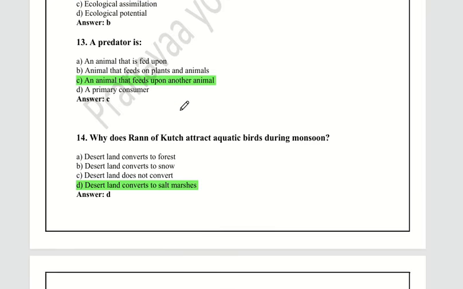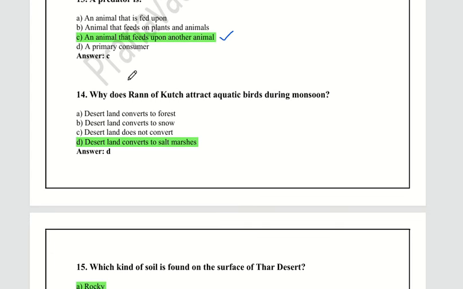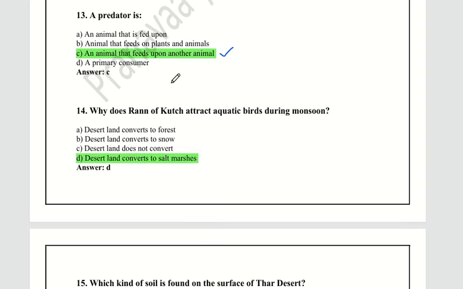Let's see the next question. Predator is nothing but an animal that feeds upon another animal. If one animal is feeding on another animal, that is called a predator. An example is lion. So, an animal that feeds upon another animal. Sorry, lion is not the example, rabbit is, because rabbit is a predator of a lion.